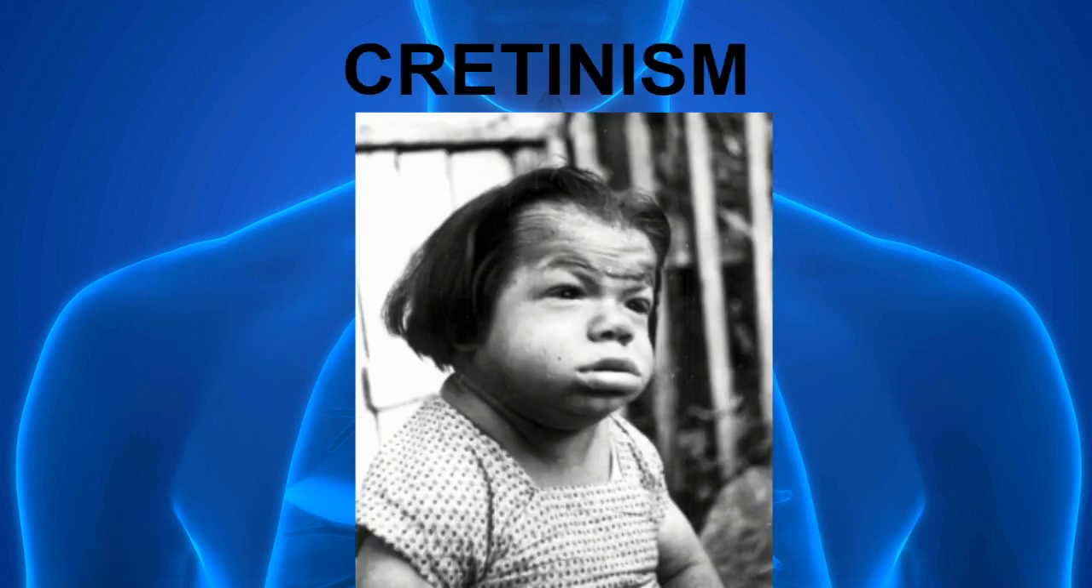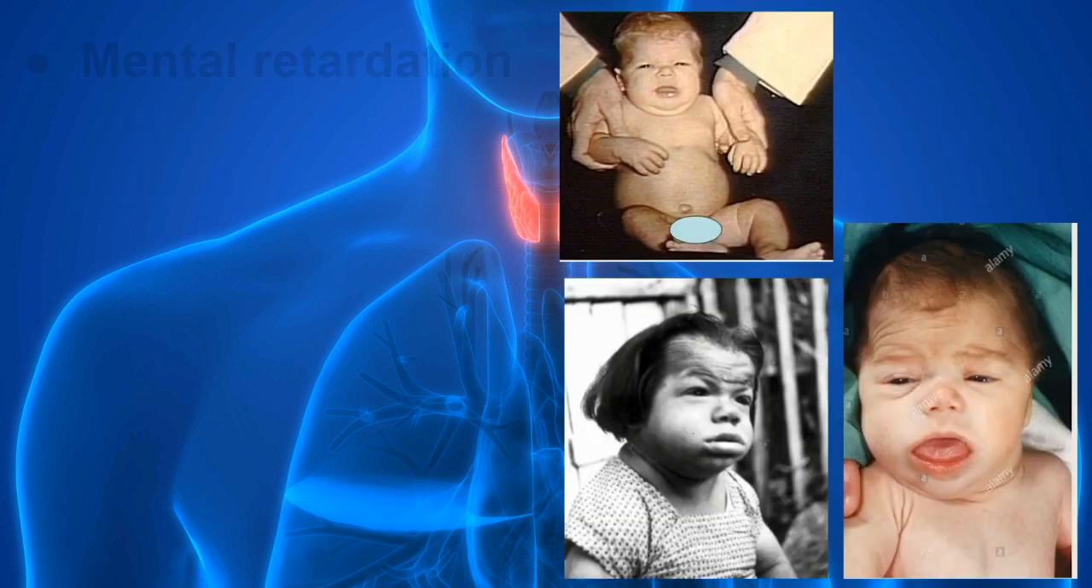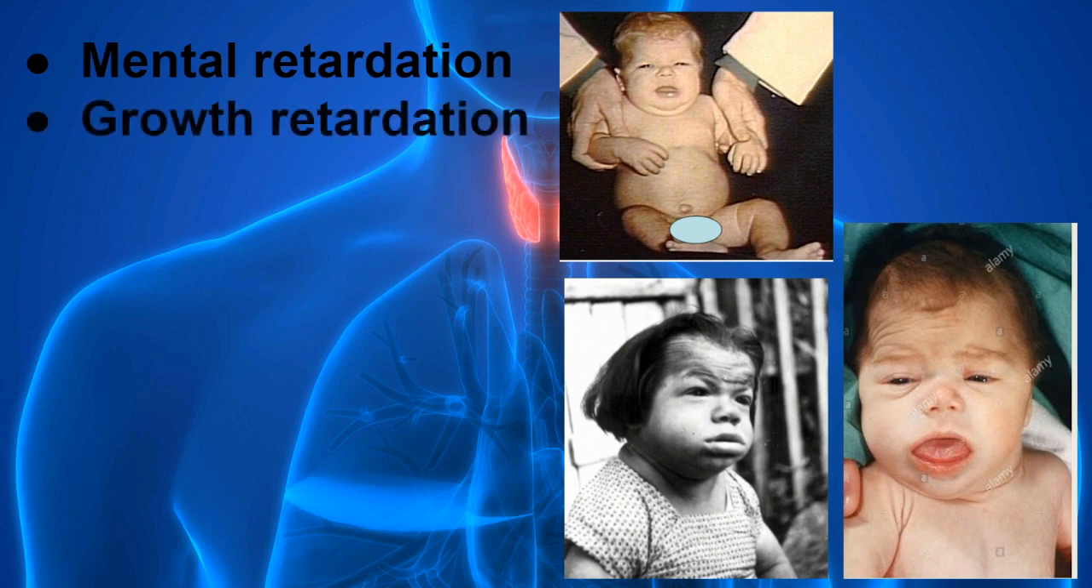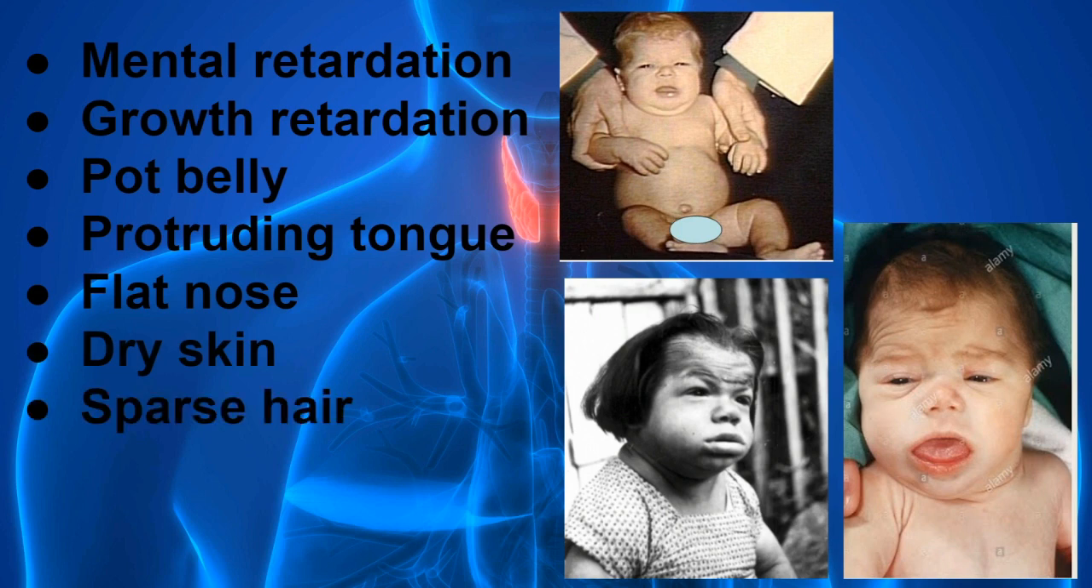First of all, let's discuss cretinism, or infantile hypothyroidism. Because of the deficiency of the thyroid hormone during the first year of life, cretinism occurs. Cretinism is characterized by mental retardation, growth retardation, pot belly, protruding tongue, flat nose, dry skin and sparse hair. So remember, in cretinism mental retardation along with growth retardation is observed, and this occurs during the first year of life.